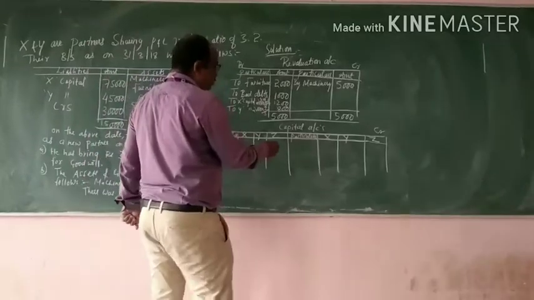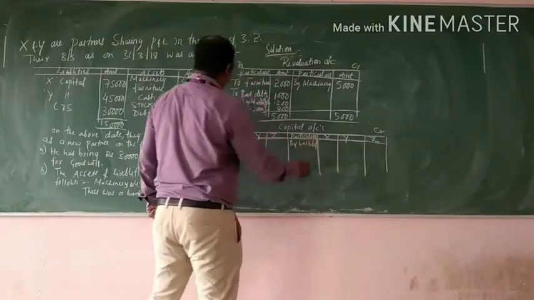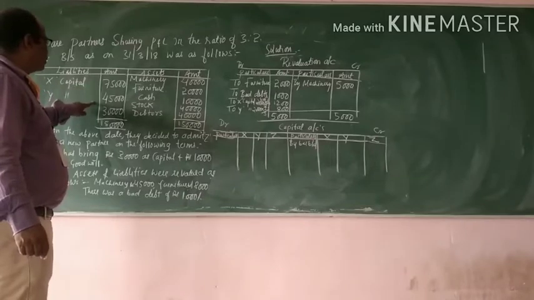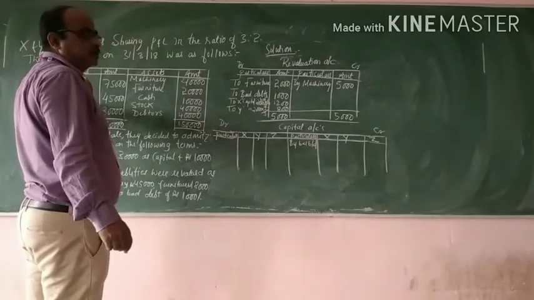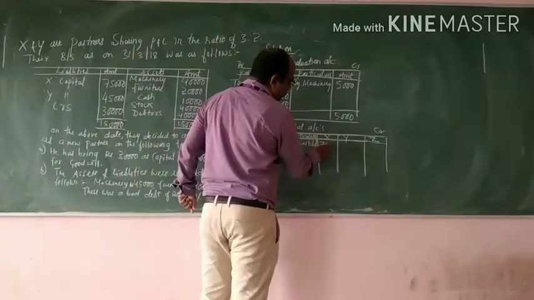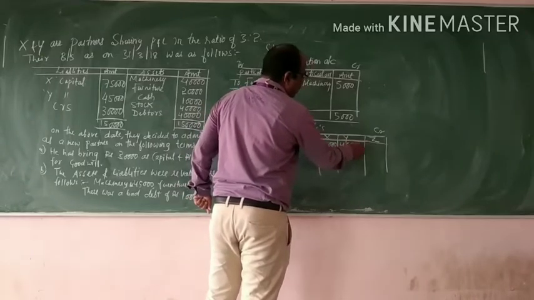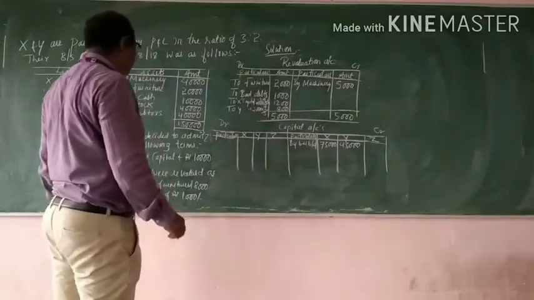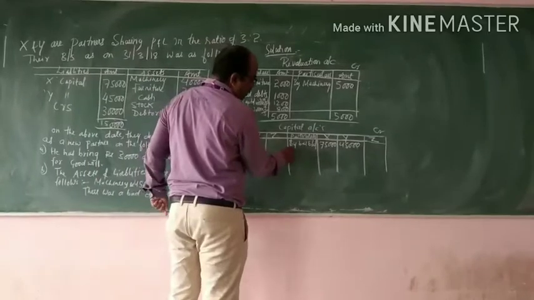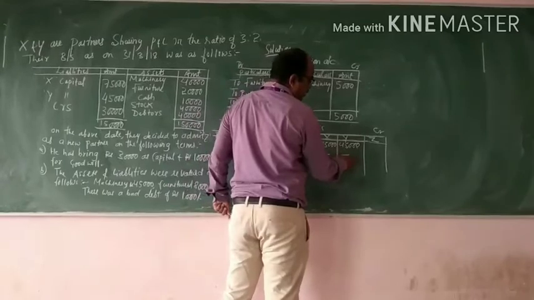So first we will see how much is the balance of X and Y in the previous year. The capital account was showing a balance of X 75,000 and Y 45,000, which was carried forward from the last year. It has been transferred to this year. And Z is a new partner and he is bringing 30,000 as capital by cash.